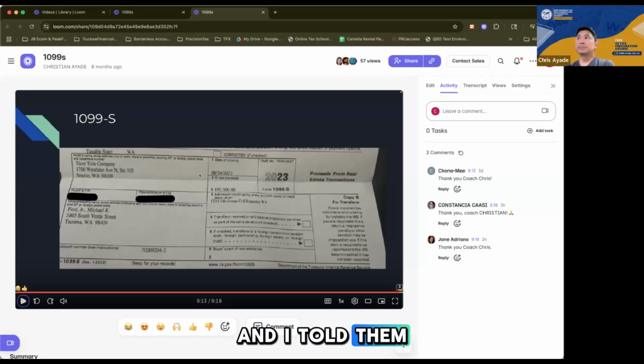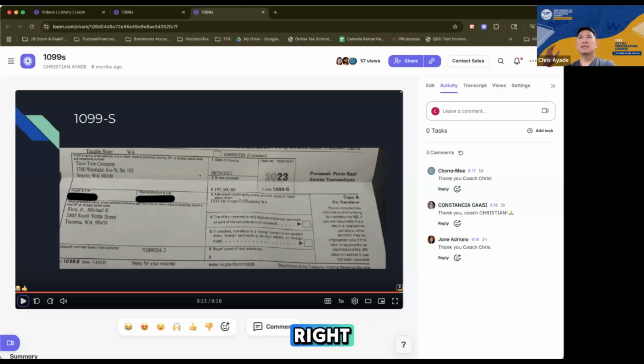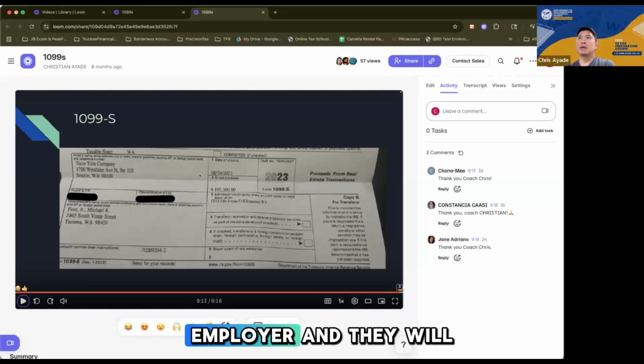And I told two of them, because I was really impressed with how they work and their comm skills, I told them, you know what, guys, 2 years is a long way, you will have 6 digits. And it really happened, right? Because they were really good. I know they were really good. If they go to an interview, they will impress an employer and they will get hired because that's how good they were.